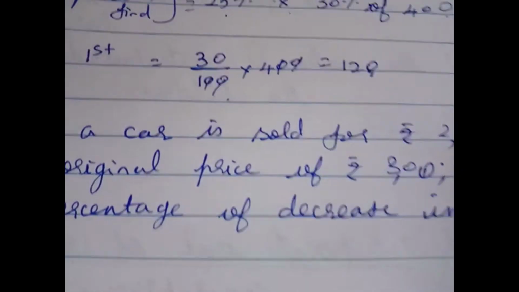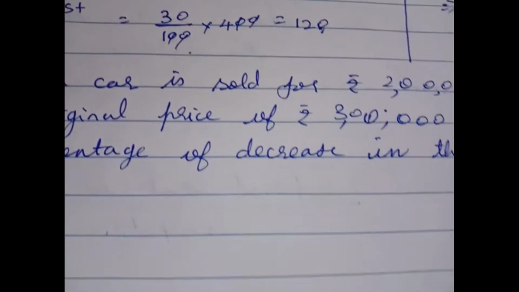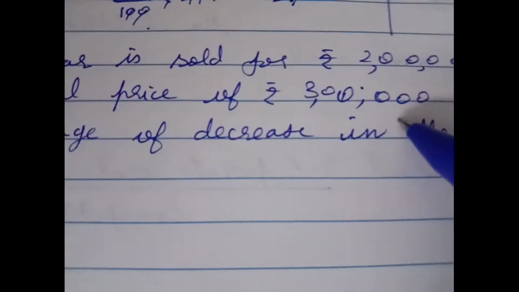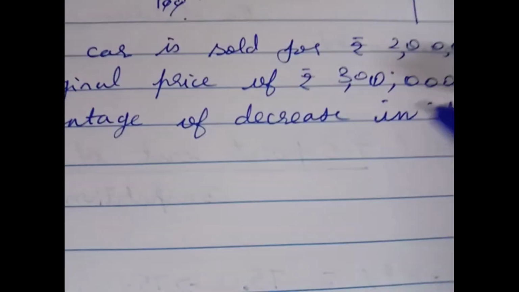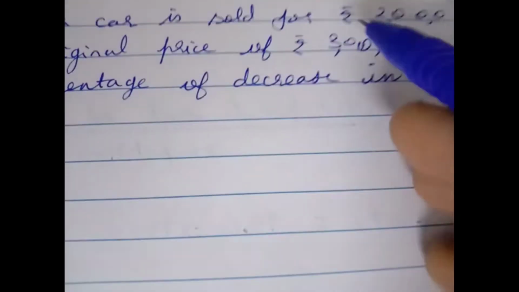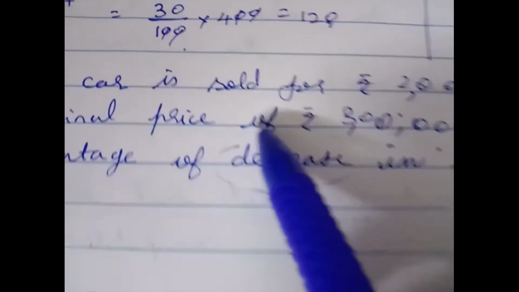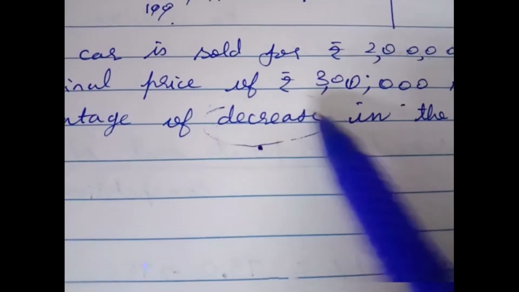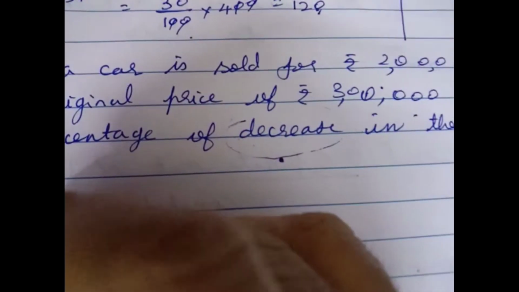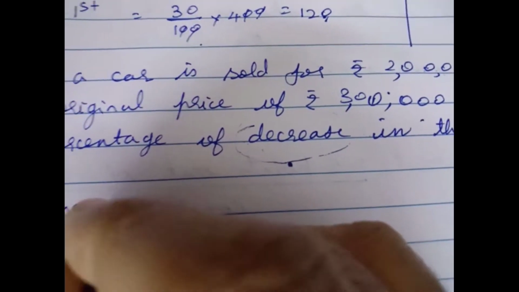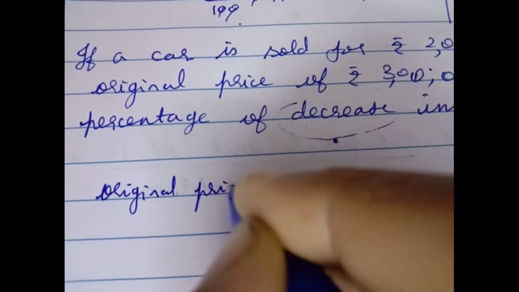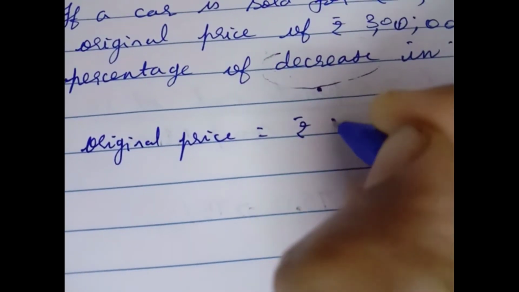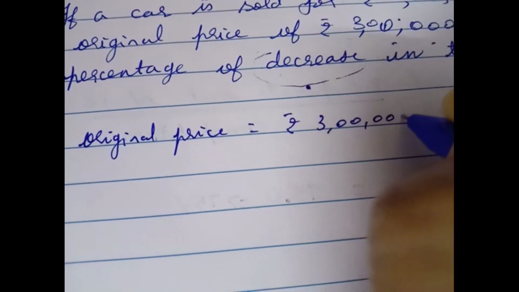If a car is sold for rupees 2 lakhs from its original price of rupees 3 lakhs, then find the percentage of decrease in the value of the car. First you have to find out how much amount is decreased from the original price. Original price is rupees 3 lakhs.